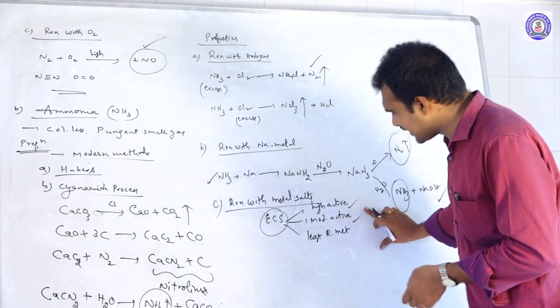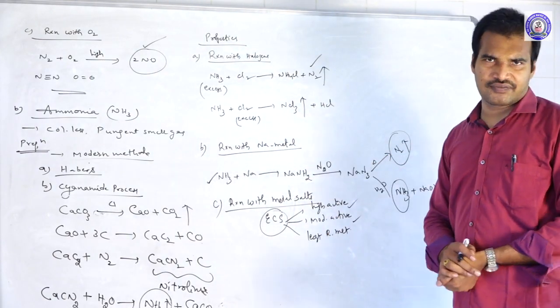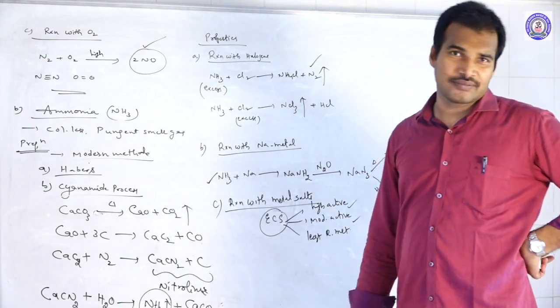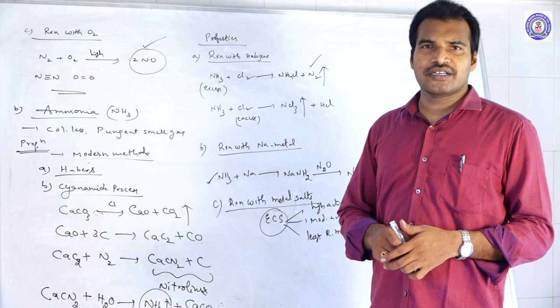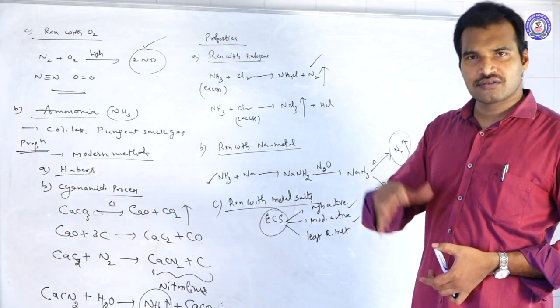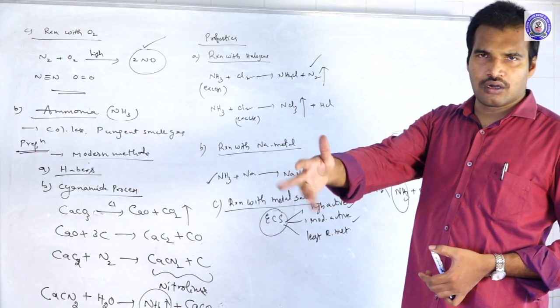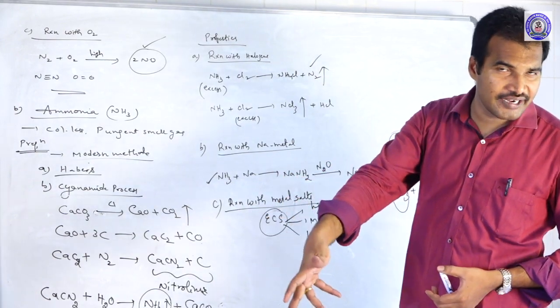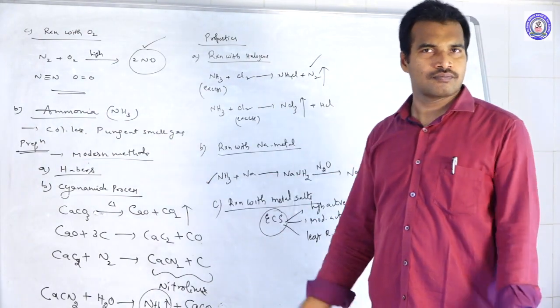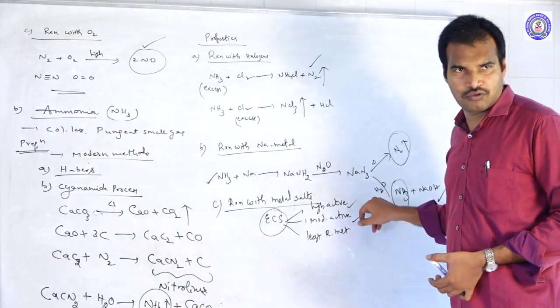Let us see in these three cases what products will come. First of all, if you take highly reactive metals, what will happen? Already we discussed in S-block. When highly reactive metal salts dissolve in liquid ammonia, the solution becomes blue in color because of ammoniated electrons, and they form the corresponding amides. That's it, so no need to discuss anymore.